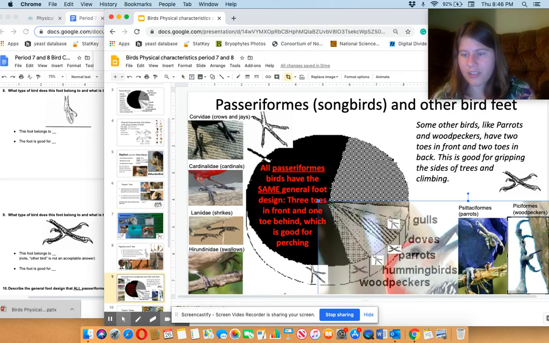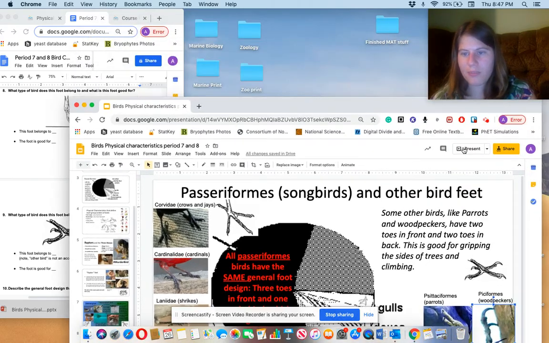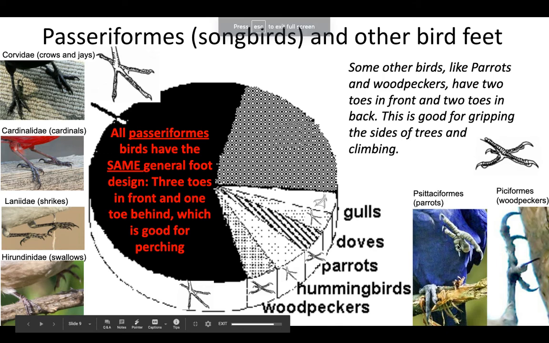I'm actually going to show you something here. So this is a giant picture of a woodpecker that I just stole the foot from to show that 2 toes in front, 2 toes in back. And then this picture, I'm actually going to make the whole thing a bit bigger and present this, is of a parrot. And this foot is not broken. That is a perfectly healthy, happy parrot foot.